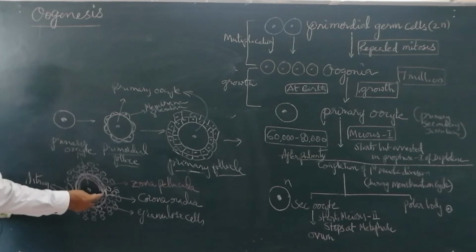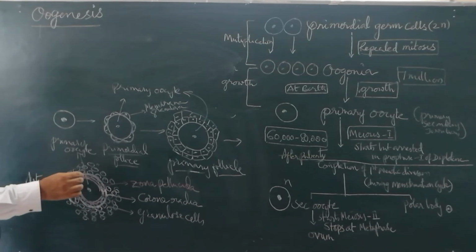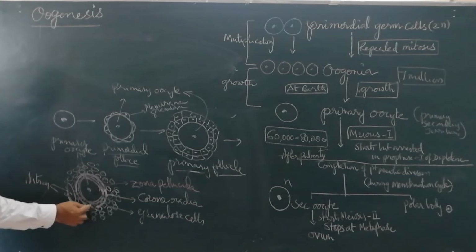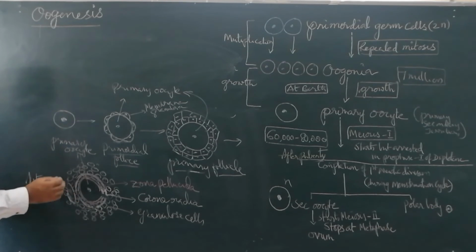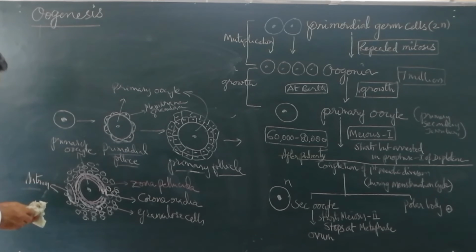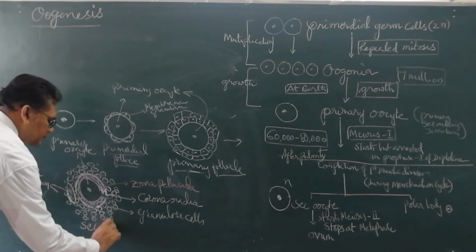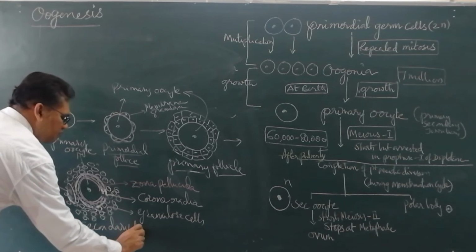It means the zona pellucida is the membrane produced by the primary oocyte itself, whereas the corona radiata is produced by granulosa cells. Among the granulosa cells, a small fluid-filled cavity appears, called the antrum. Now, this follicle is called the secondary follicle.